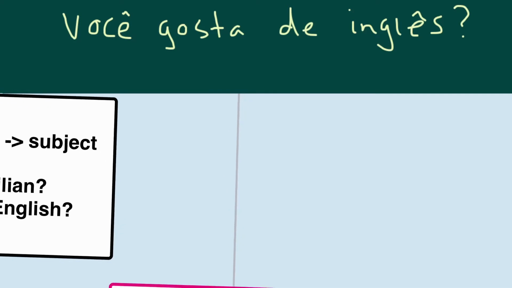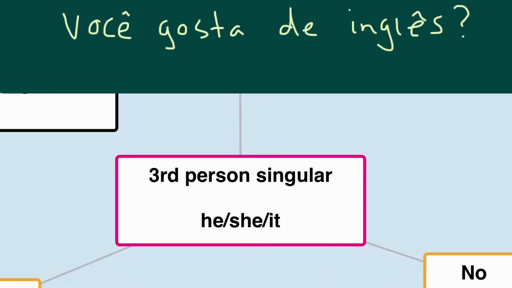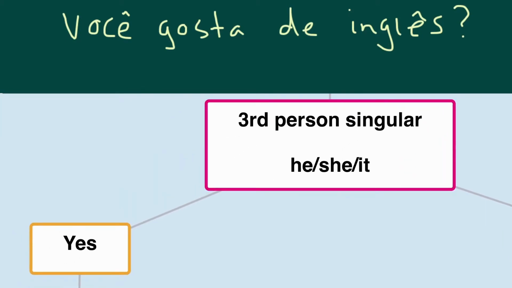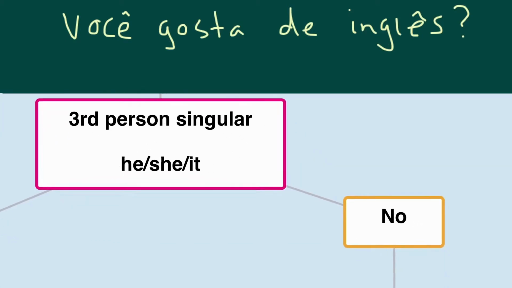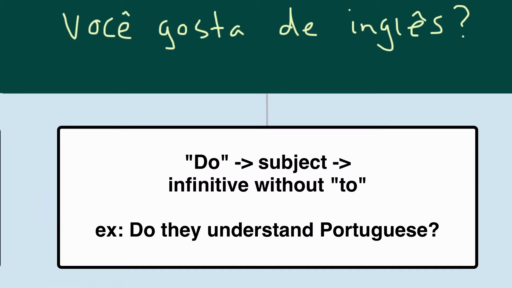We come up here. So then we come to the next question. Is it the third person singular? He, she, it? No, it's você, you. So we have yes, third person singular, or third person singular, no. Let's follow that. Shebang! We actually have the answer to how we formulate this question.